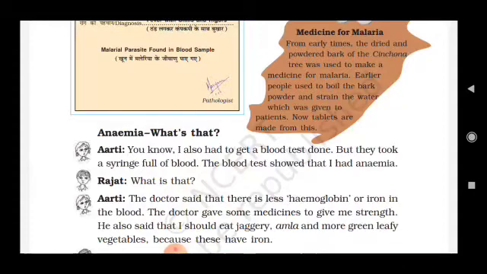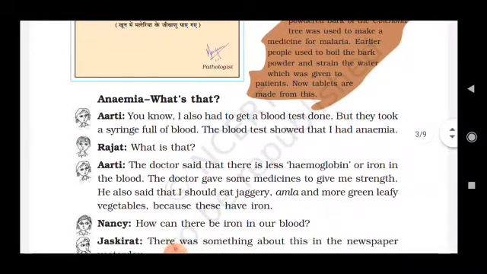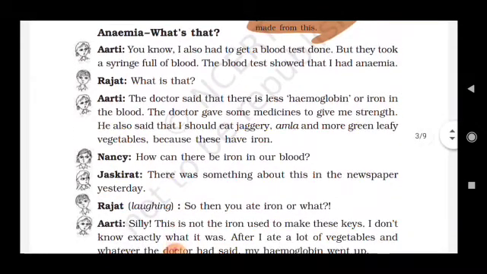Aarti: I also had to get a blood test done, but they took a syringe full of blood. The blood test showed that I had anemia. Rajat: What is that, Aarti? Aarti: The doctor said that there is less hemoglobin or iron in the blood. The doctor gave some medicine to give me strength. He also said that I should eat jaggery, amla, and more green leafy vegetables because these have iron.